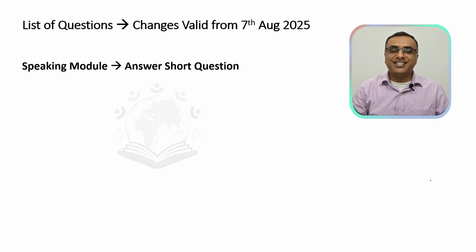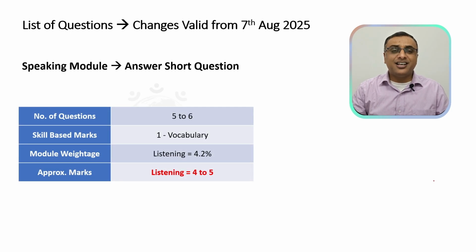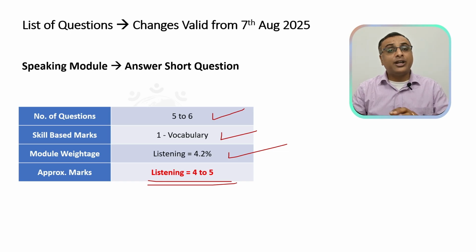The next question is answer short question. There is a small change over here. You will get 5 to 6 questions like before, 1 mark for vocabulary only, and listening approximately about 4.2%, which will give you about 4 to 5 marks for your listening module. Earlier, it was allocating marks for speaking. Now it will give marks only for your listening module.